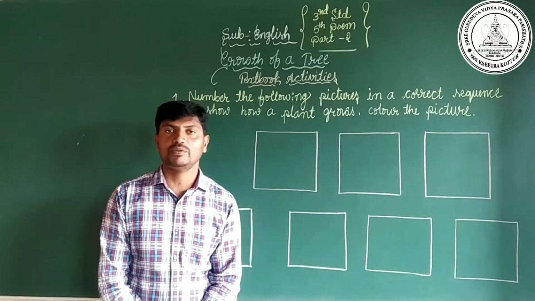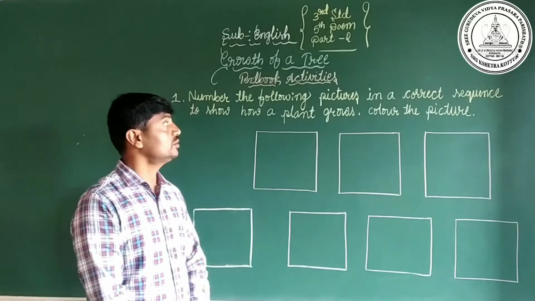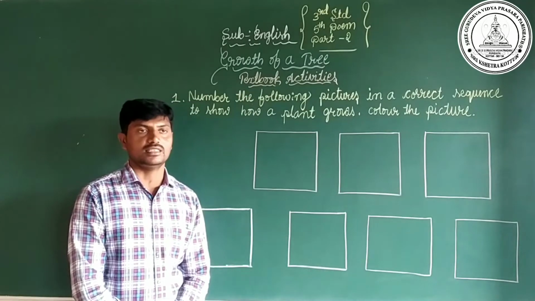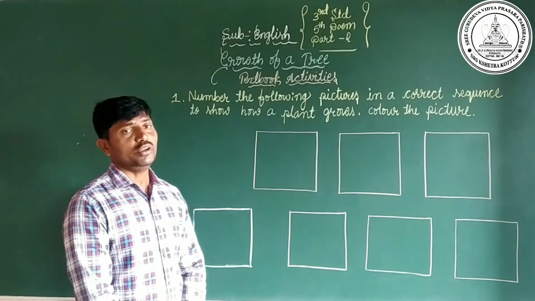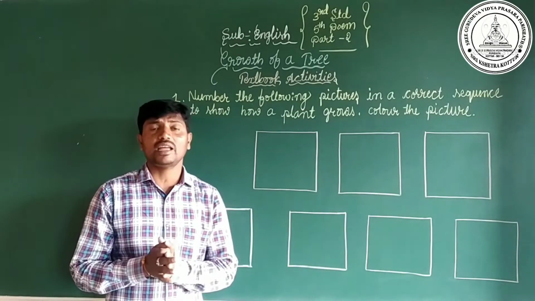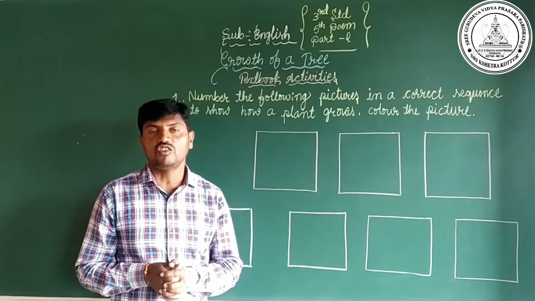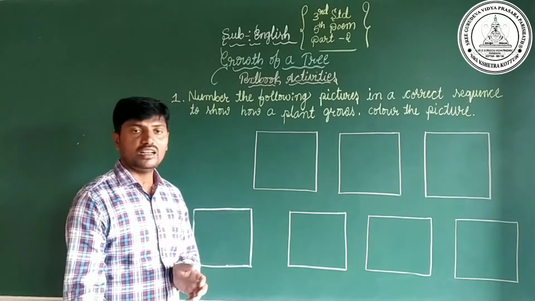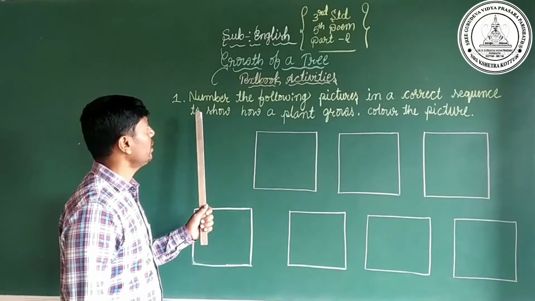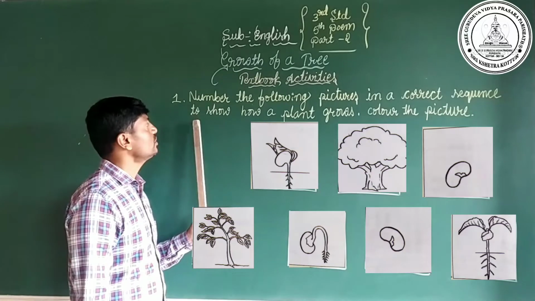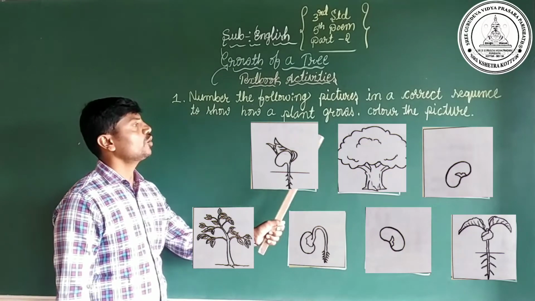Dear students, in the previous class we have discussed the fifth poem, Growth of a Tree. Today in this class we are going to fill in the textbook activities. Please all of you open your textbook on page number 40. On page number 40, the first main is: number the following pictures in correct sequence to show how a plant grows.